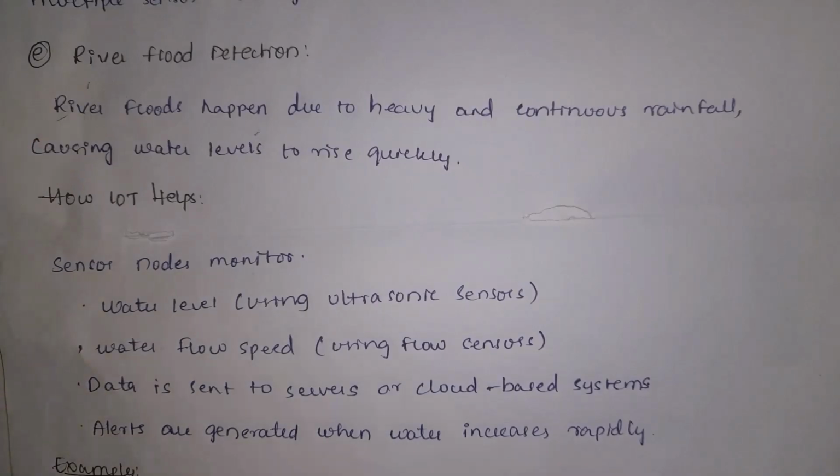And fifth one is river flood detection. River flood happens due to heavy and continuous rainfalls, which will cause water levels rise quickly. So some sensors are placed in rivers where they will monitor water levels, water flow speed, and then complete data is sent to cloud servers.